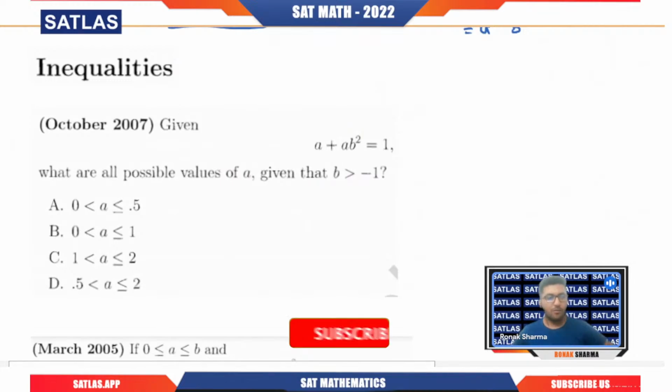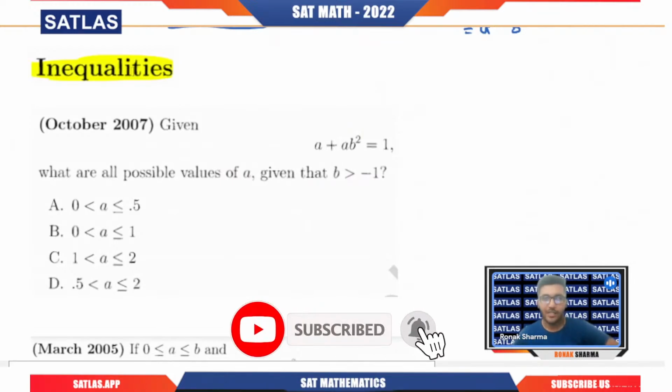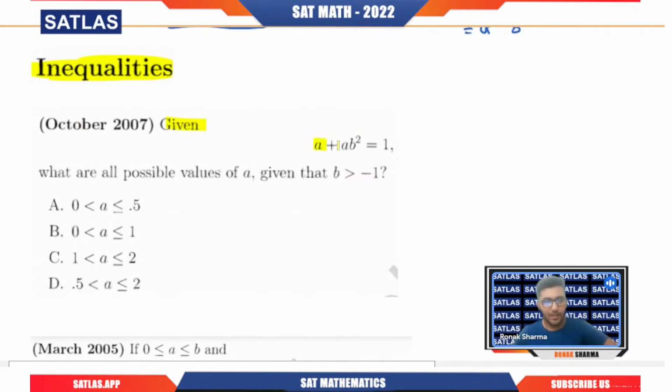Now we will go to the next topic, that is inequalities. Now see this question, very good question. Given a plus ab square equals 1, what are all possible values of a given that b greater than -1? Now definitely the difficulty of the inequality topic has decreased over the past few years, but trust me, if you have done the questions from this 150 toughest file, I don't think even a single question in the inequality topic will be there in the examination that you are not able to solve it.